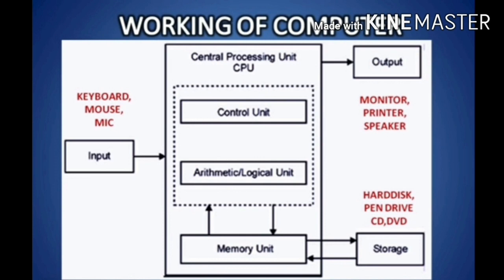The CPU is further divided into three parts. First, control unit. Second, arithmetical and logical unit, and third, memory unit. Inside the CPU, the control unit acts as a receptionist and a manager of a company.